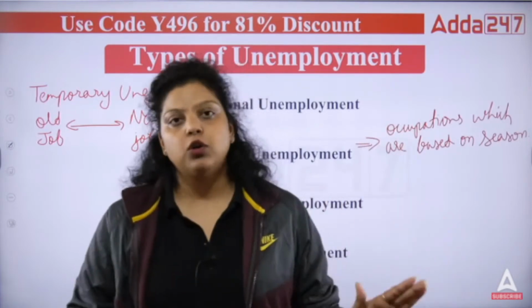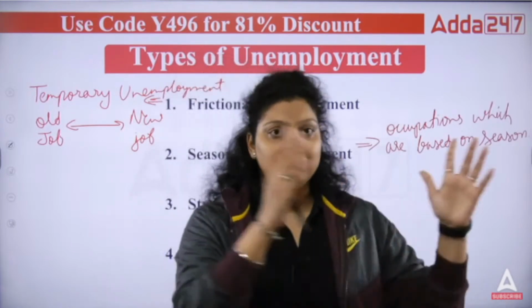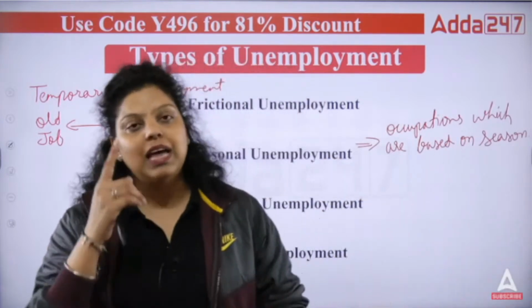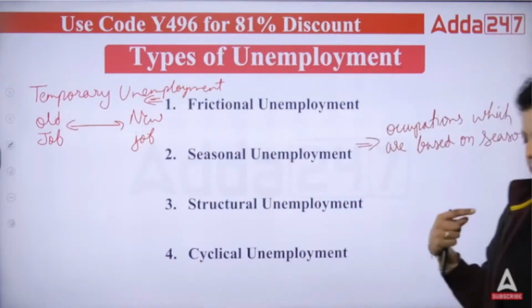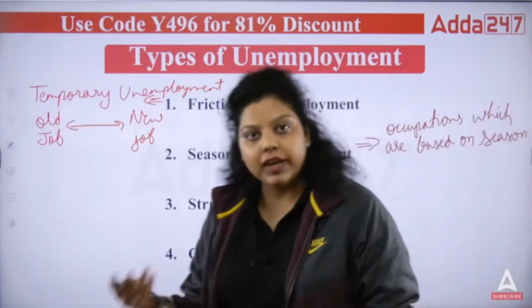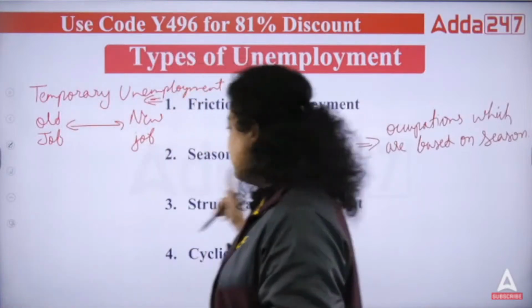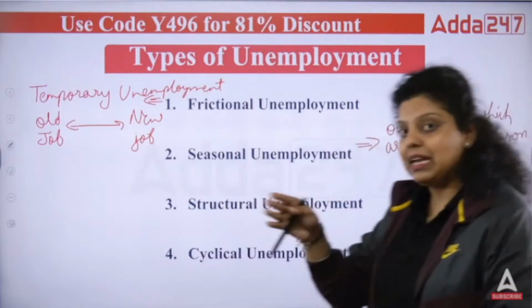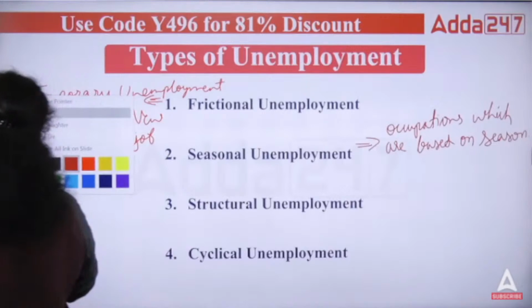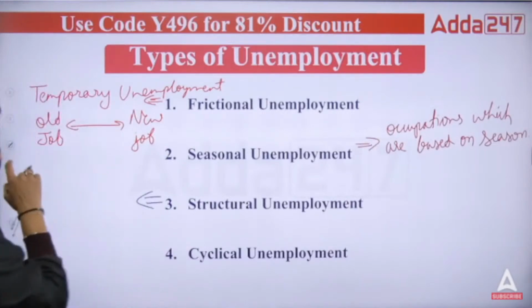Any kind of occupation or work which is dependent on the season of nature, like winter or summer, that type of unemployment will be known as seasonal unemployment. So woolen clothes, air conditioners, umbrellas, raincoats, ice creams, these are particular sectors which are part of seasonal unemployment. Okay, so the occupation or work which is dependent on the season will face seasonal unemployment on the basis of the season.